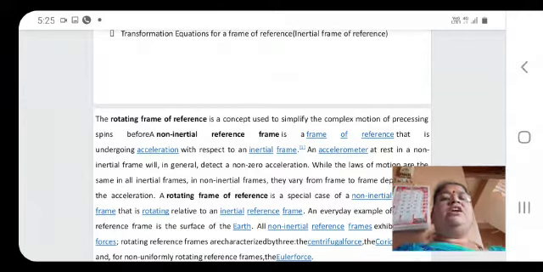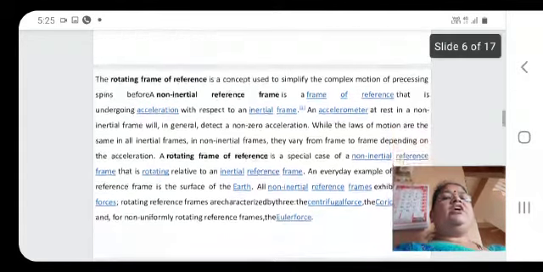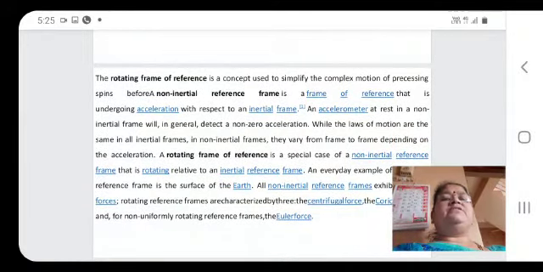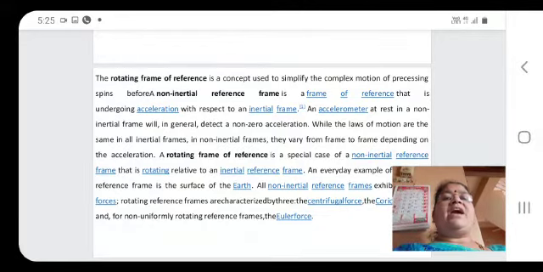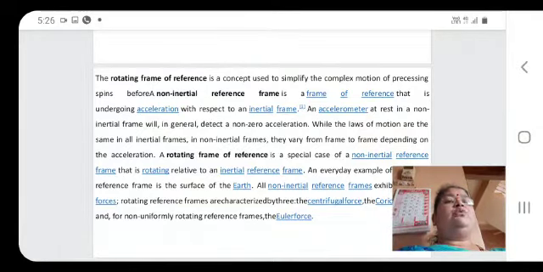The rotating frame of reference is a concept used to simplify the complex motion of precessing spins. A non-inertial reference frame is a frame of reference that is undergoing acceleration with respect to an inertial frame. An accelerometer addressed in a non-inertial frame will in general detect a non-zero acceleration. The laws of motion are the same in all inertial frames, whereas in non-inertial frames these laws of motion will vary from frame to frame depending upon the acceleration.